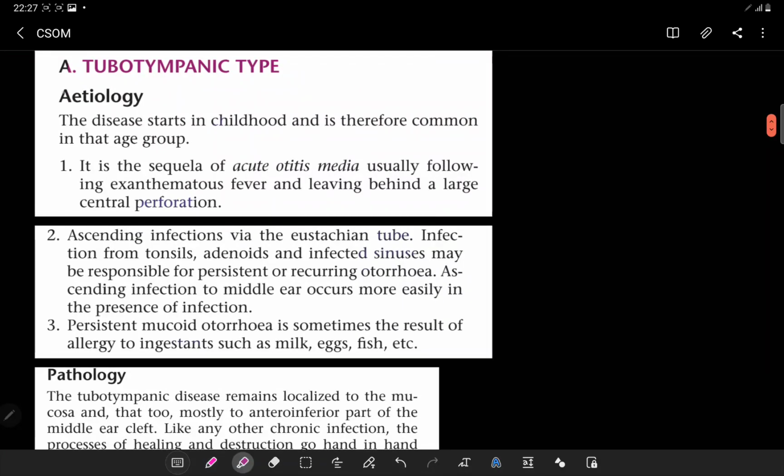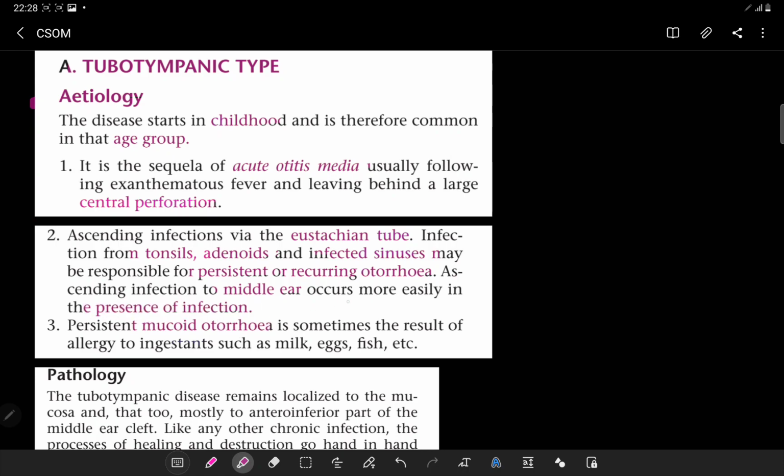So this tubotympanic etiology states that this disease starts in the childhood and is therefore common in that age group. It's a sequel of the acute otitis media, usually following exanthematous fever and leaving behind a very large central perforation. Ascending tract infection via the eustachian tube, that's why called as tubotympanic. Infection from tonsils, adenoids, infected sinuses may be responsible for the persistent or recurring otorrhea, that is ear discharge. Ascending infections to the middle ear occur more easily in the presence of the infection.